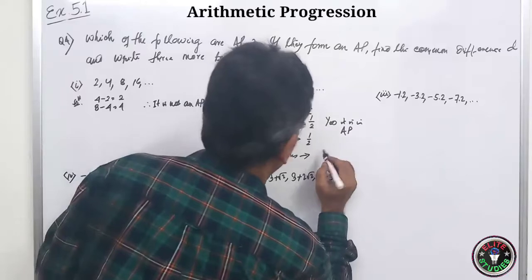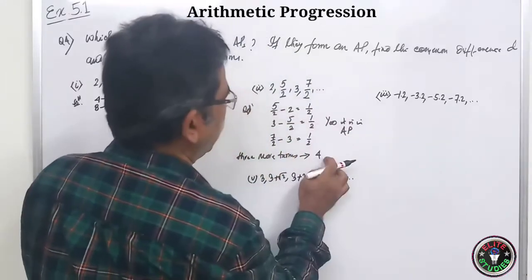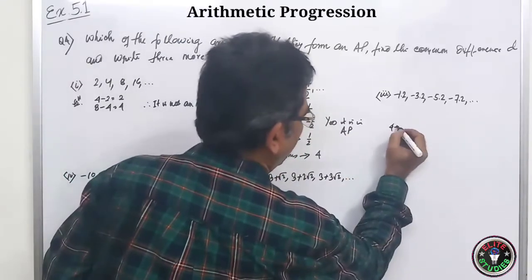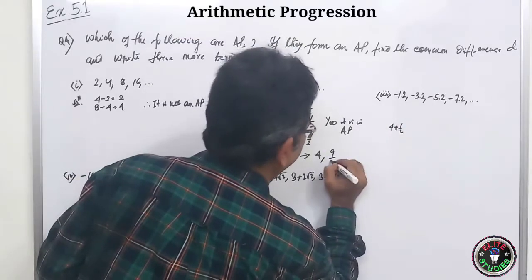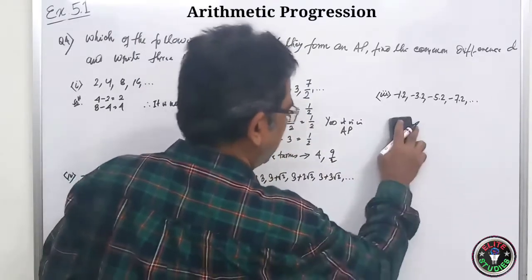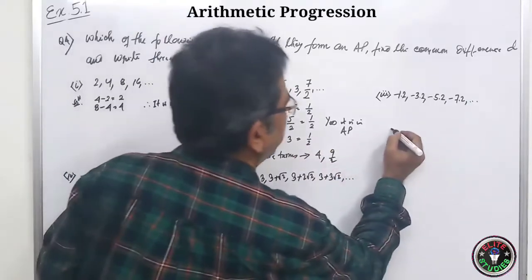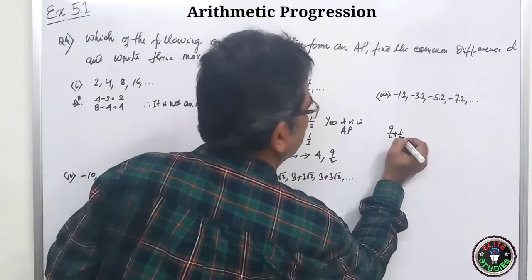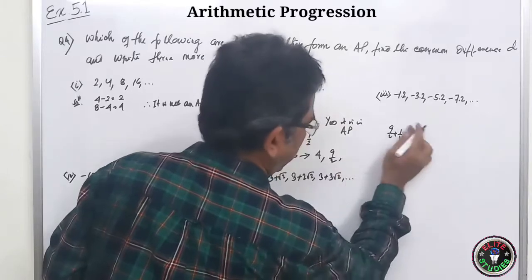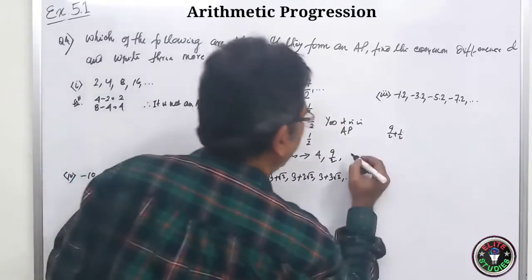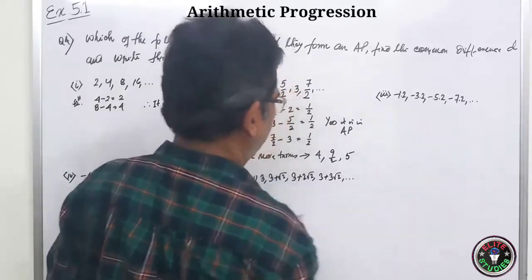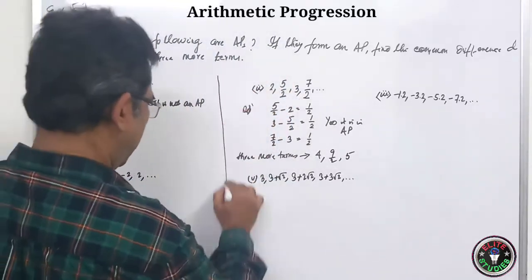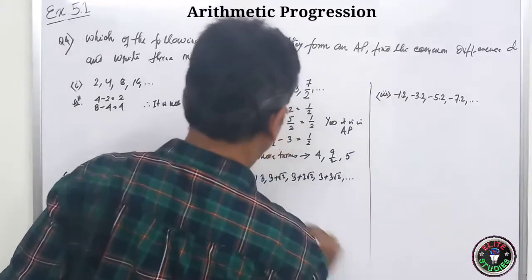And 4 plus half: 2 4 is 8 plus 1, 9. It is 9 by 2. And 9 by 2 plus again half. So 9 plus 1, 10; 10 by 2, 5. These are the 3 more terms.